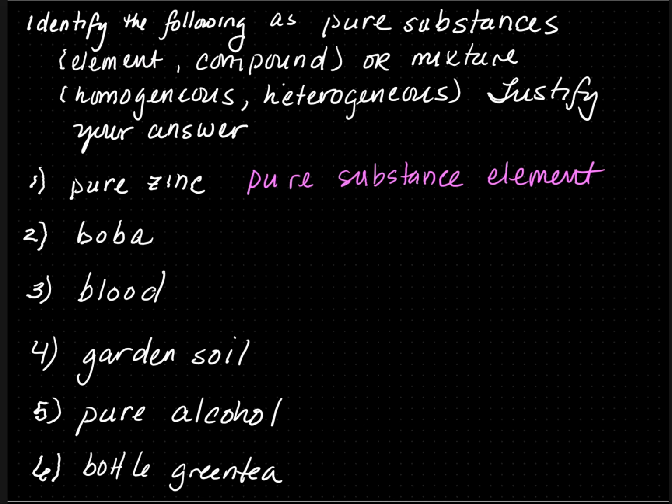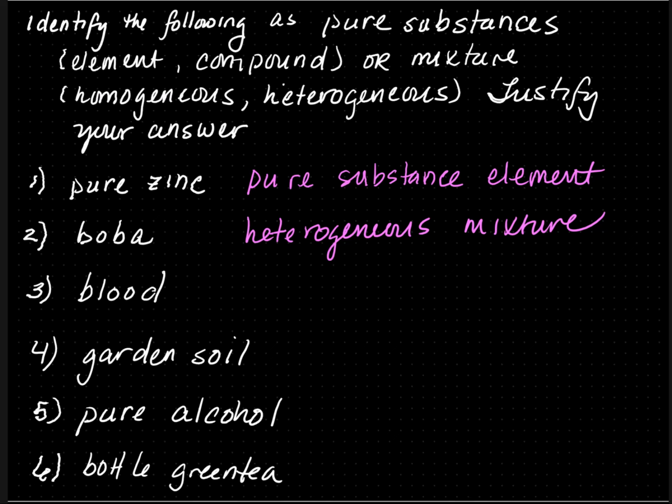Boba is a heterogeneous mixture. It is heterogeneous because it could be made with tea, milk, and on the bottom there's boba. So each time you drink your boba, it is not the same throughout. The composition, even if you view it, it is not the same throughout.